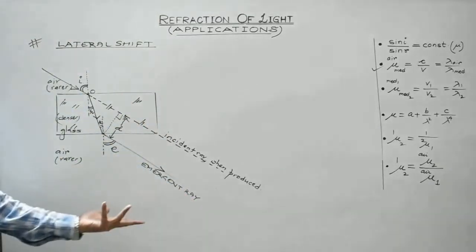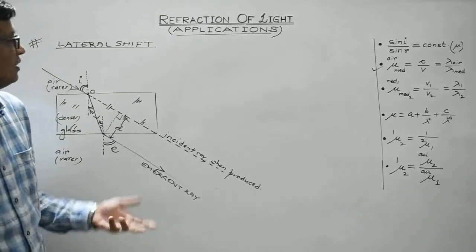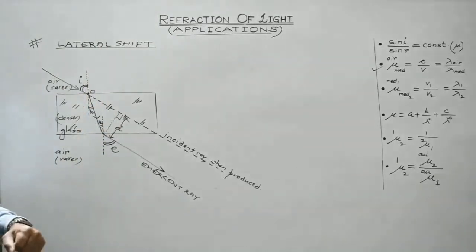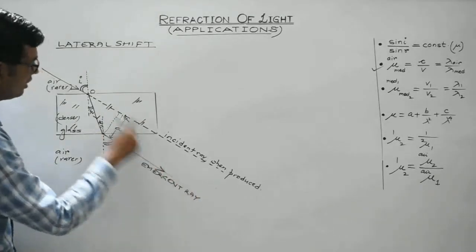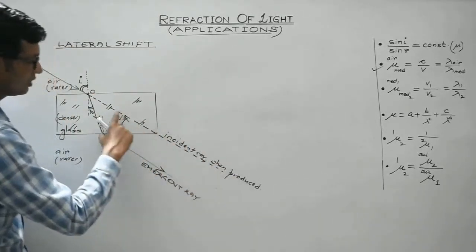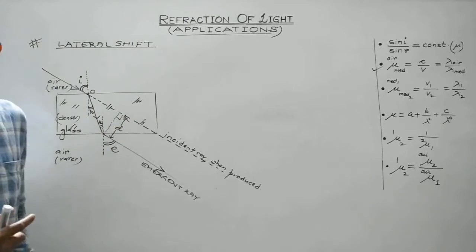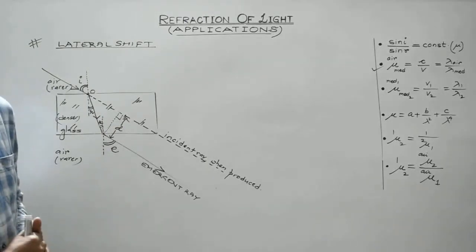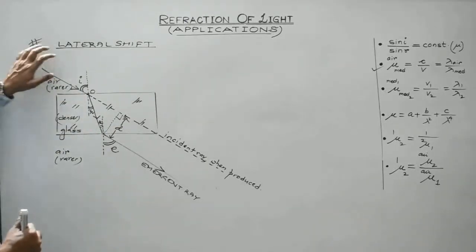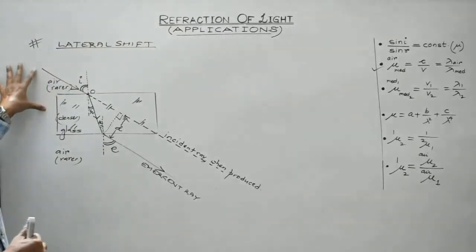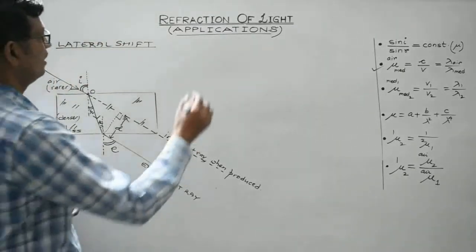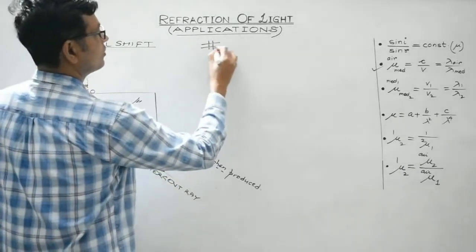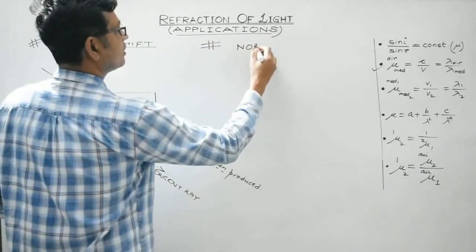So this phenomenon, which is due to refraction of light, is known as lateral shift. And this perpendicular distance between the emergent ray and the incident ray when produced gives the measure of the lateral shift. So this is the first application of refraction of light. Right? Let's consider another example. Second application: normal shift.